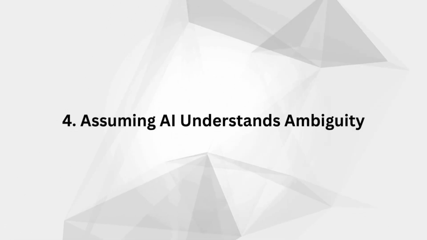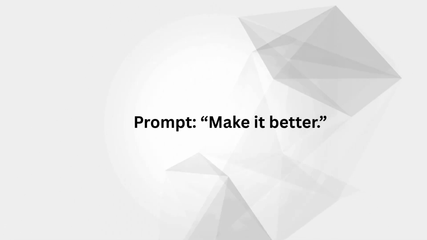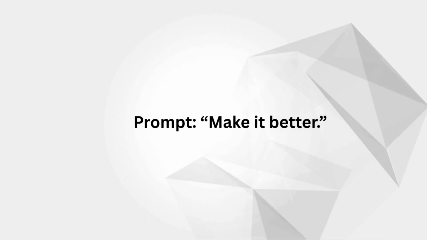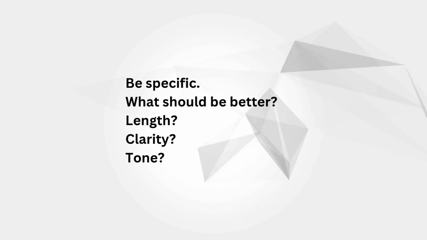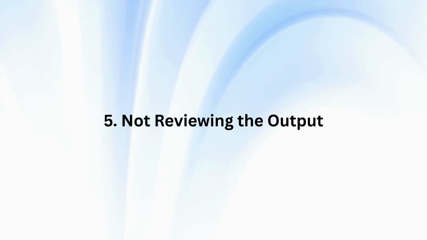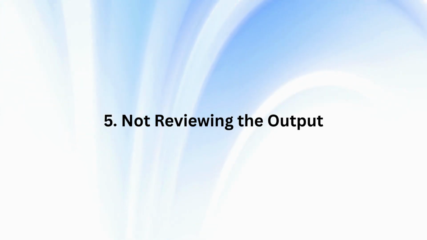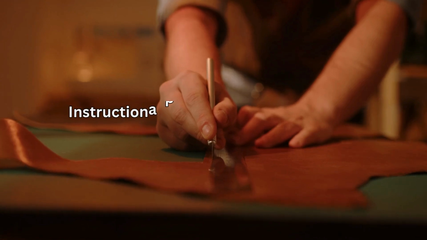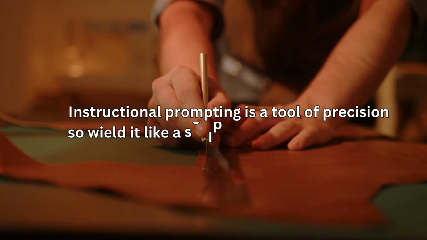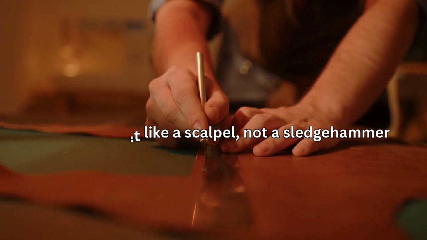Assuming AI understands ambiguity. The prompt is: make it better. This prompt is used to improve the output of another prompt, but it may not work well without giving any specifications, tone, length, or clarity. To make it better, be specific and give clarity, length, and tone. Not reviewing the output. Even great prompts can yield robotic or repetitive text. Always scan, refine. If needed, reprompt. Instructional prompting is a tool of precision, so wield it like a scalpel, not a sledgehammer.